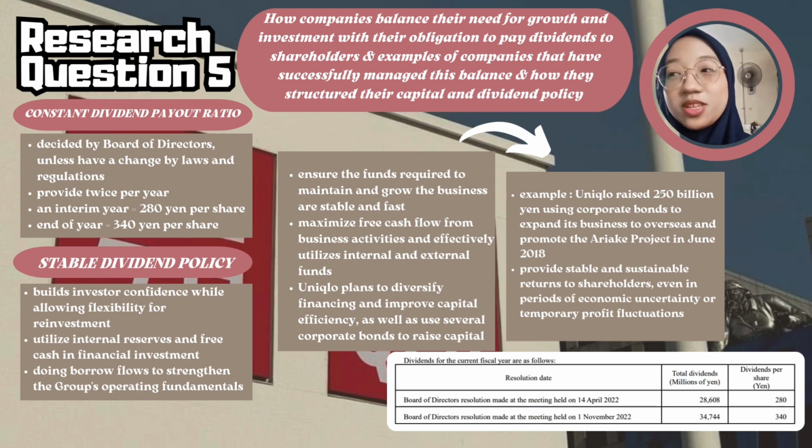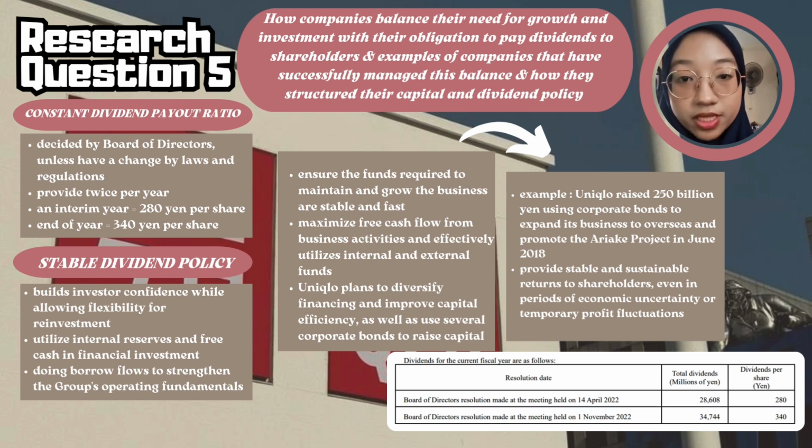For example, Uniqlo pays dividends to its shareholders twice a year with a fixed ratio, which is 280 yen per share at the end of the first half and 340 yen per share at the end of the financial year. Second, Uniqlo uses a stable dividend policy regardless of short-term earnings fluctuations. This builds investors' confidence in the company while allowing flexibility for reinvesting in the company.